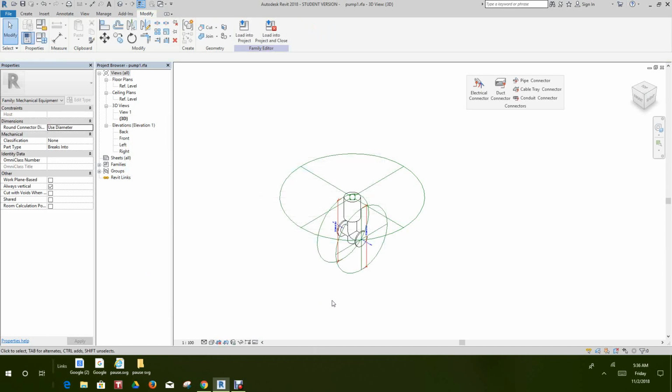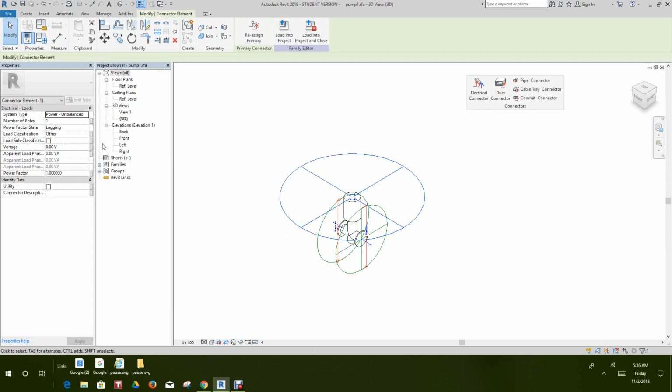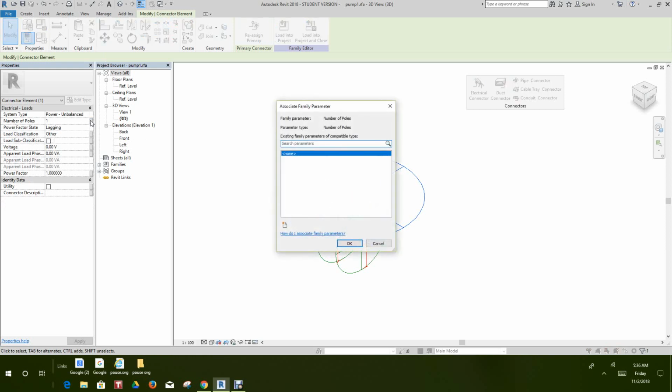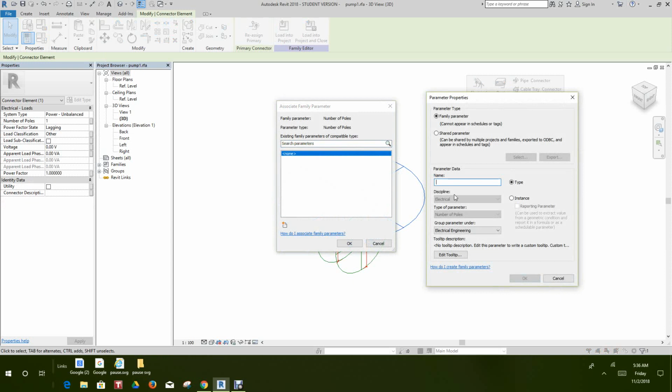So what I need to do now, I need to link this to a specific parameter, the number of poles. So I'll select this guy here, and then we'll add a new parameter, and we'll call this number of poles.